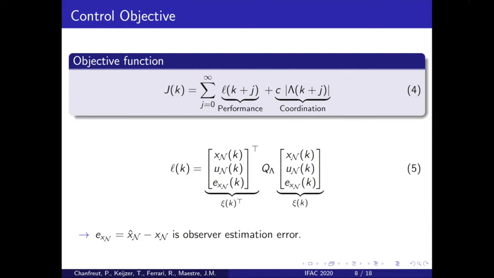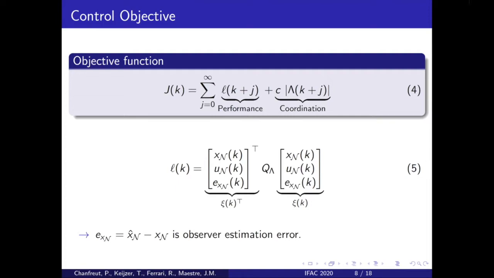We use an objective function where we weigh both the performance and communication costs over all future time. For the performance, we weigh control performance, control effort, and state estimation performance. For the communication costs, we define a price C for each enabled link during each time step, and this cost is multiplied by the number of enabled links for a certain topology lambda.